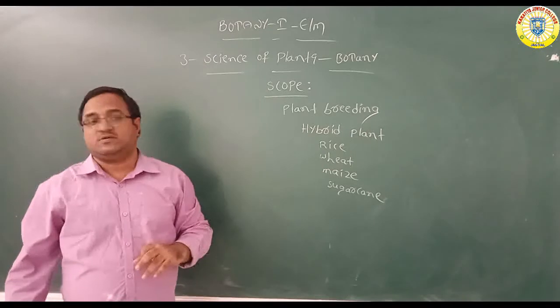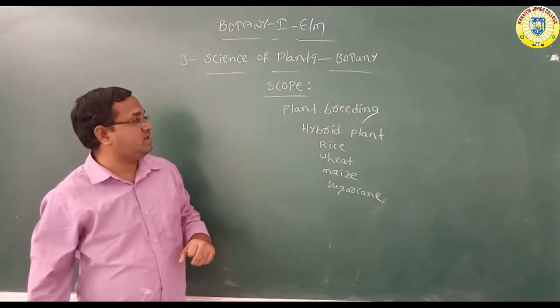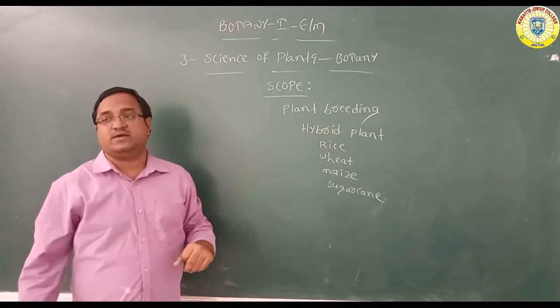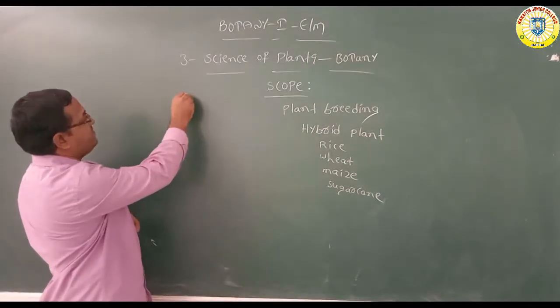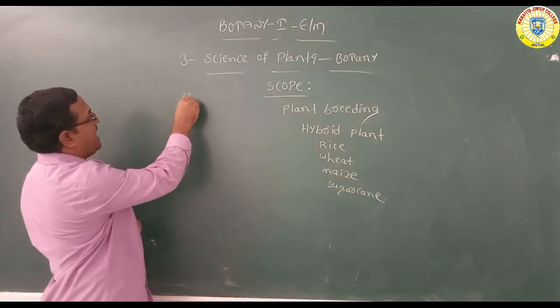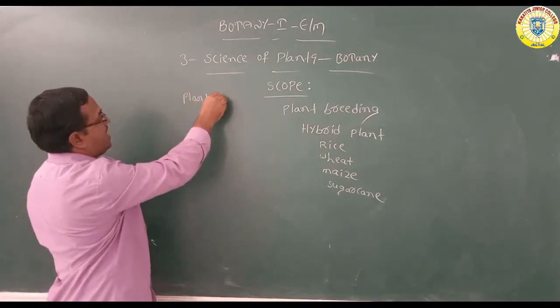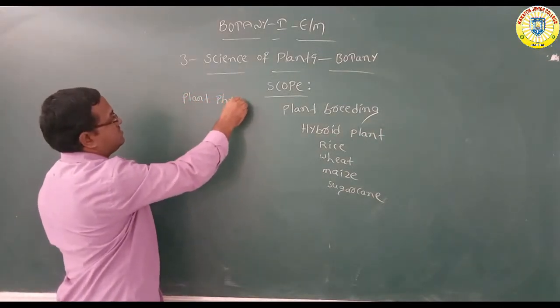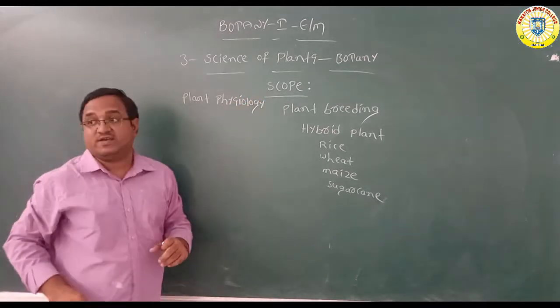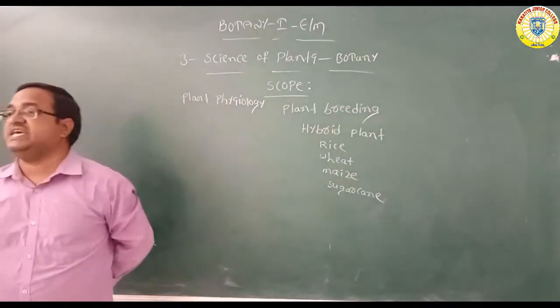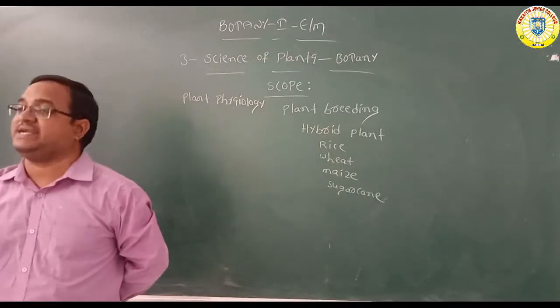Next, what about the scope of botany in plant physiology? So what is physiology? Physiology means studying the important activities in plants.